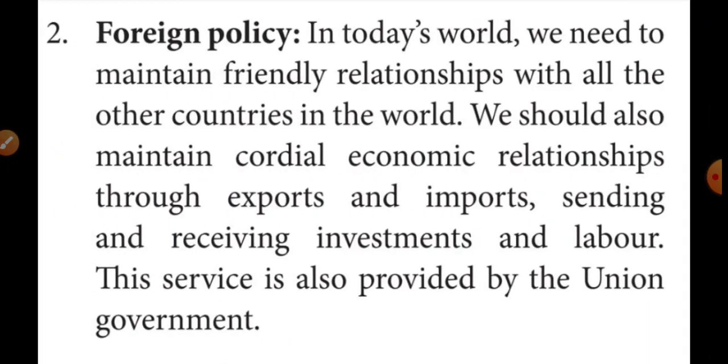Then secondly we learned about foreign policy. That means we need to maintain friendly relationships between one country and another, with all the countries of the world. We can improve relationships through some areas. For example, through exports and imports, and through sending and receiving investment and labor, we can improve the relationship between countries.